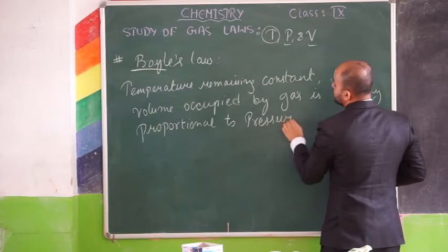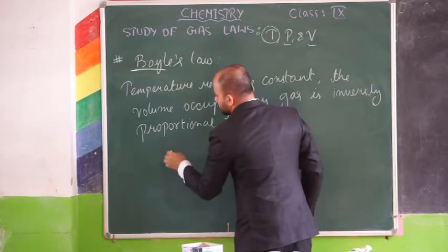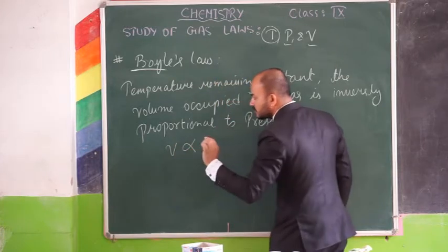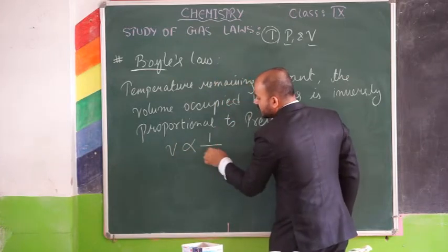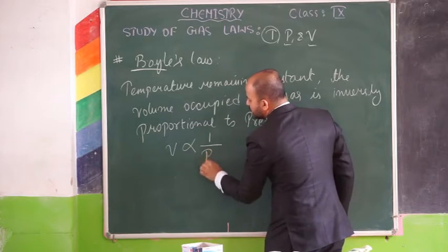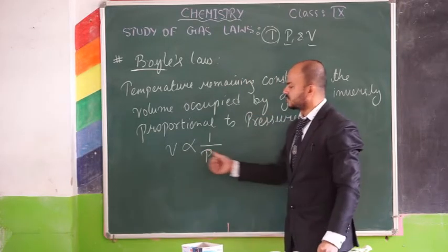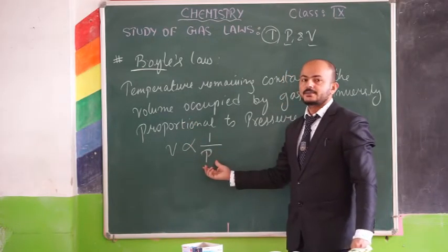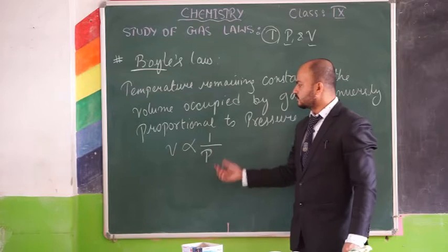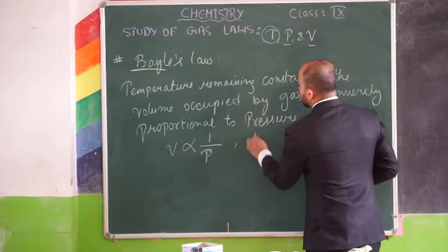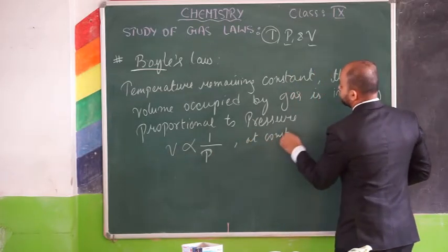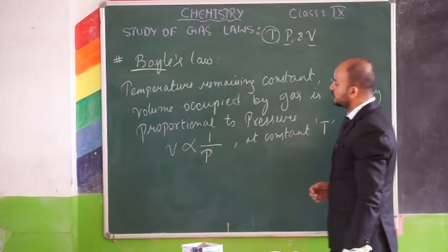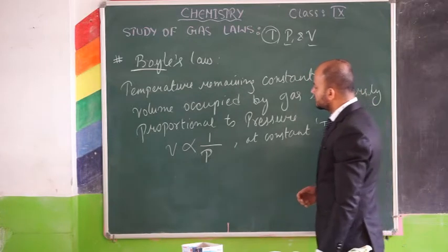This can be denoted as volume is proportional to 1 over pressure, where the other term comes as the denominator. So this is inversely proportional. The volume of a gas is inversely proportional to its pressure at constant temperature. Yes or no?